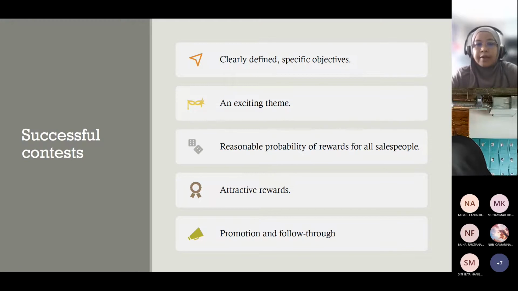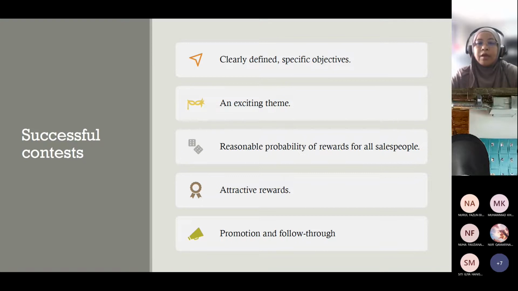And it should also have an exciting theme, for example only for government, only for non-government, or only for GLC, government-linked companies. This kind of thing brings more excitement and makes the salesperson more creative in dealing with their customer.